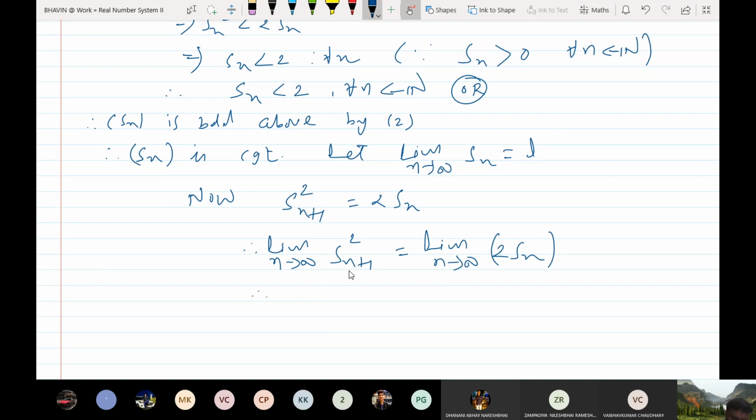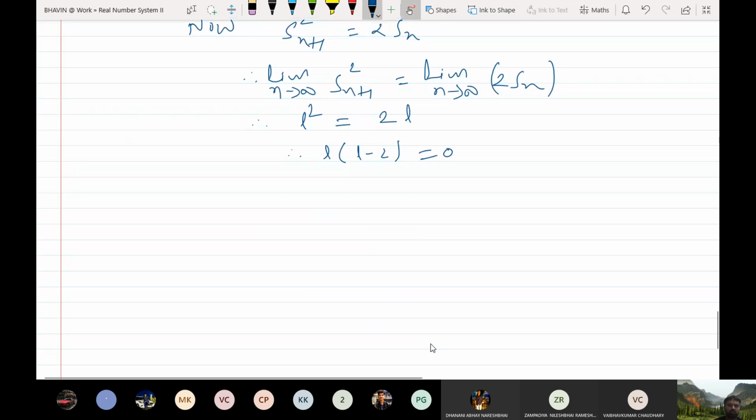We know that if xn has limit L and yn has limit m, then the product has a limit L into m. So here the limit we will get is L square equals 2L. Now one L gets cancelled. Actually you will get L into L minus 2 equal to 0.